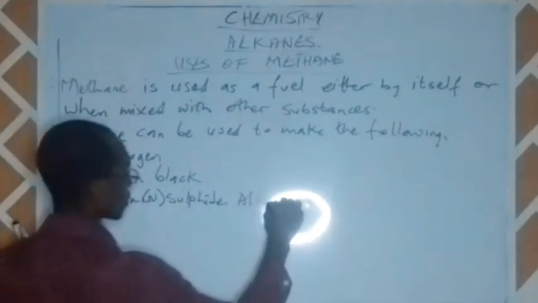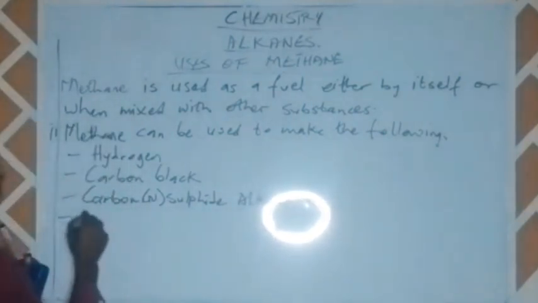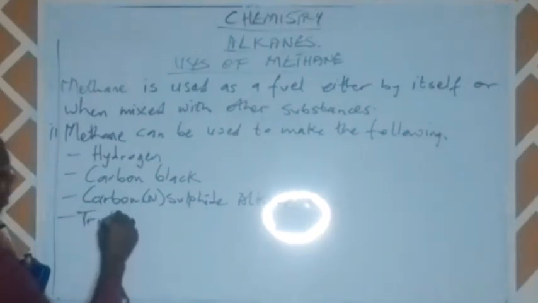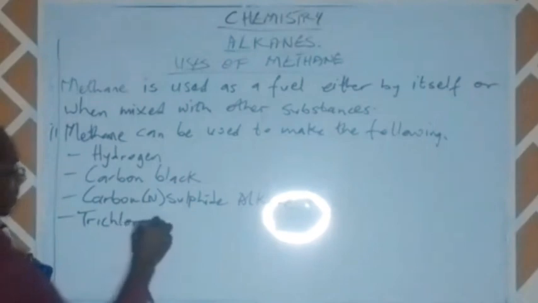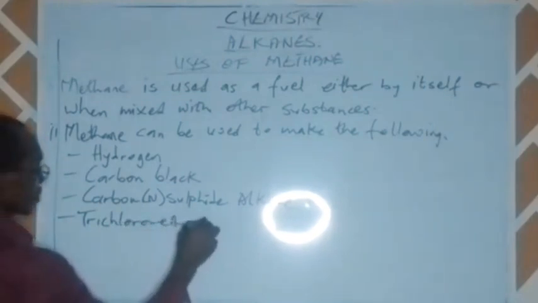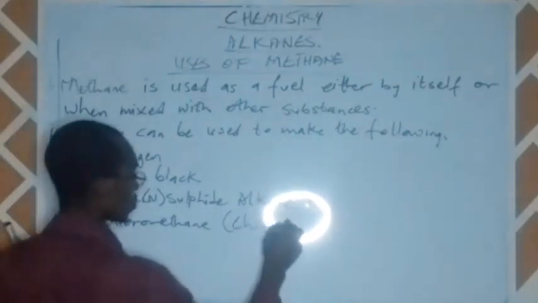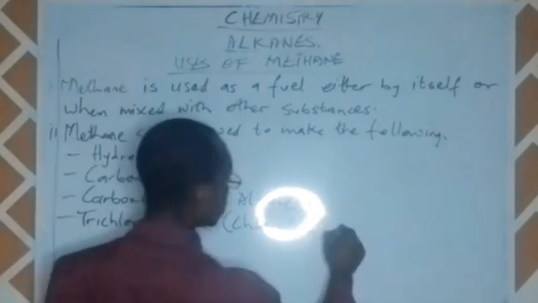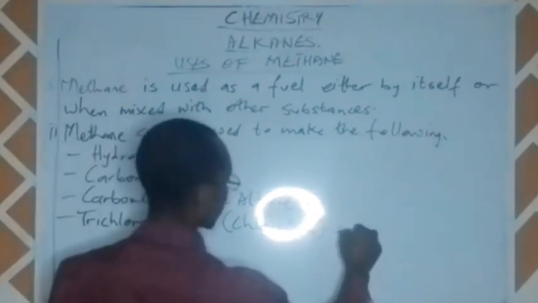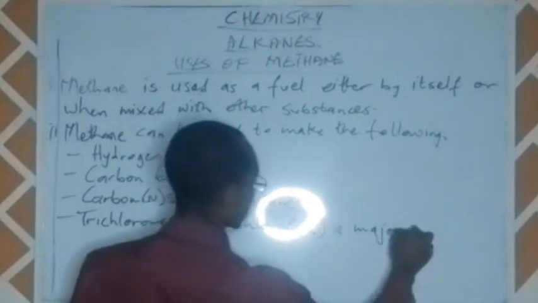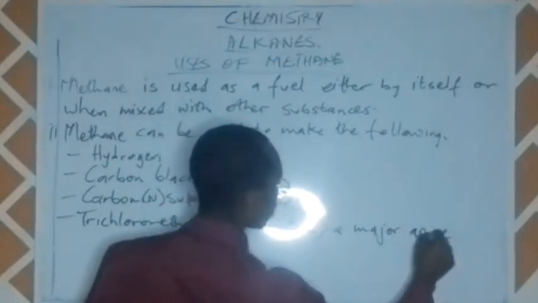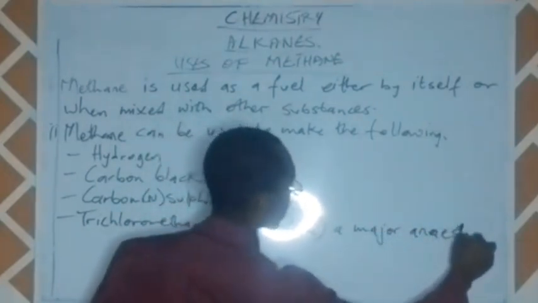You can use it to make trichloromethane, what you know as chloroform, a major anesthetic.